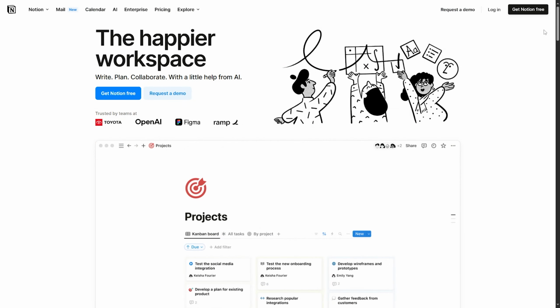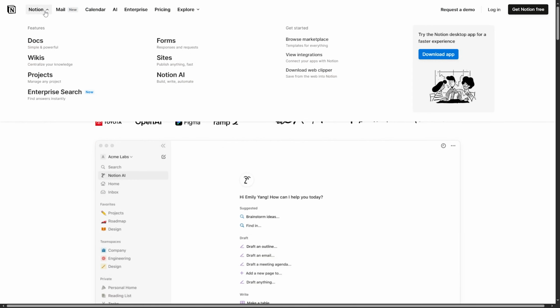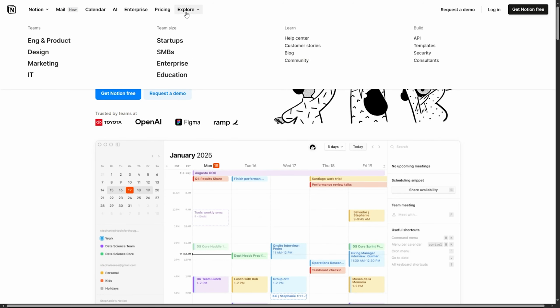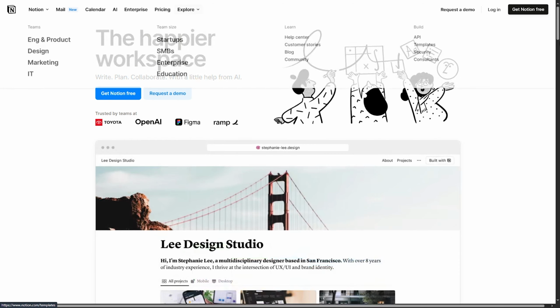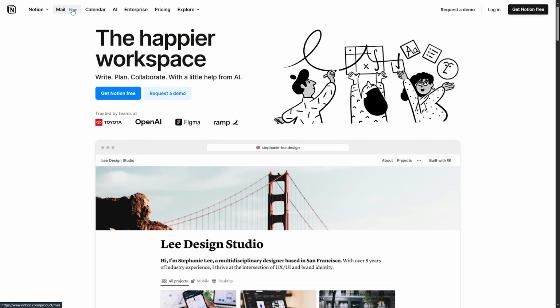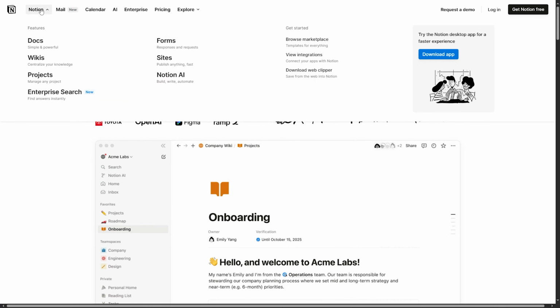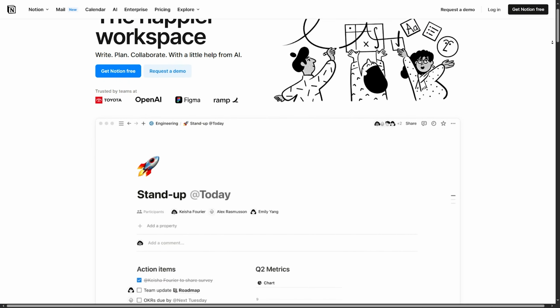Notion strikes the balance. It's beautiful, intuitive, and modular. Whether you are journaling or building a dashboard, Notion's drag and drop interface is hard to beat. And the winner for the user interface is Notion. It's versatile and beginner friendly.